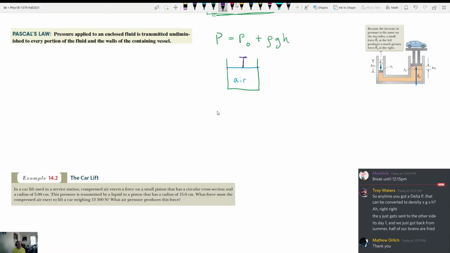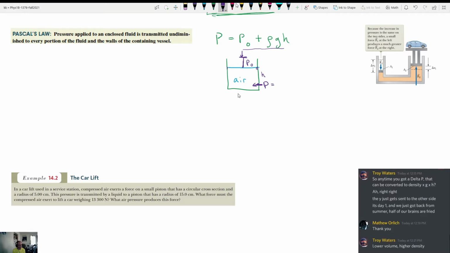So what Pascal's law talks about is what happens to the pressure, let's say at this point right here, where we know at this point that if we can calculate the height from this point to this point, we can find what the pressure is here by using that equation, right? But what would happen if we were to push down on this piston with some kind of force? What would change? Well, normally the pressure at the top of the fluid is just atmospheric pressure, okay?